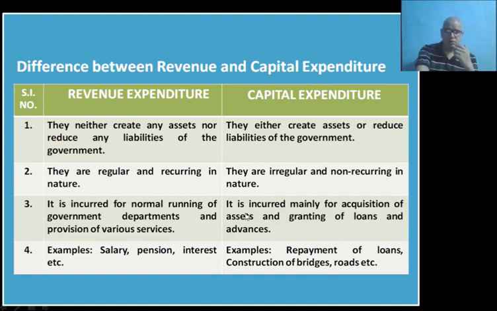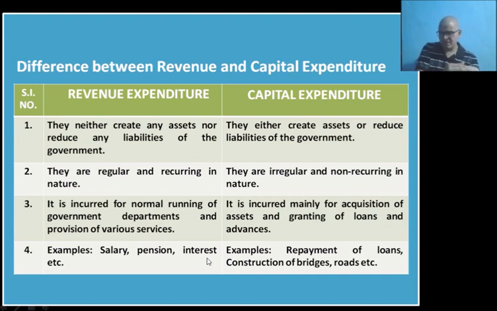And what are the examples of revenue expenditure? As we have already discussed: salaries, pensions, interest. You have seen that in case of revenue receipts also we have written interest as an example. In that case, interest on the loans given by the central government to the state government was included. That was the interest receipt of the government. Here, interest payment by the government is included.